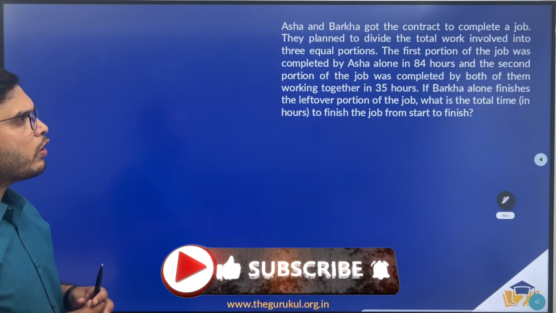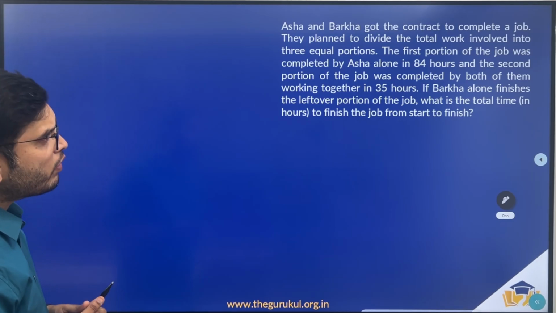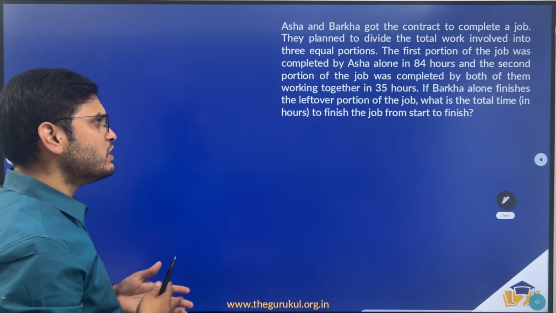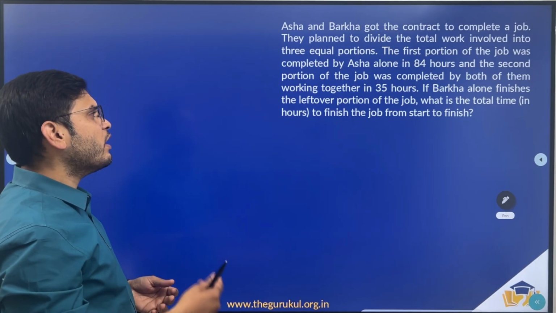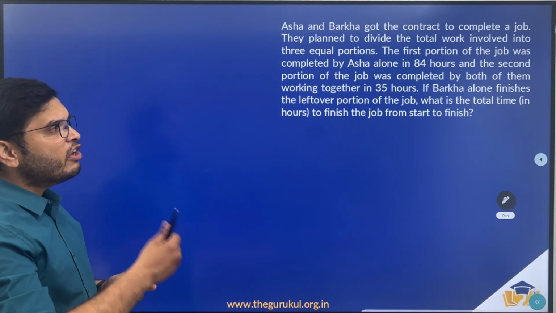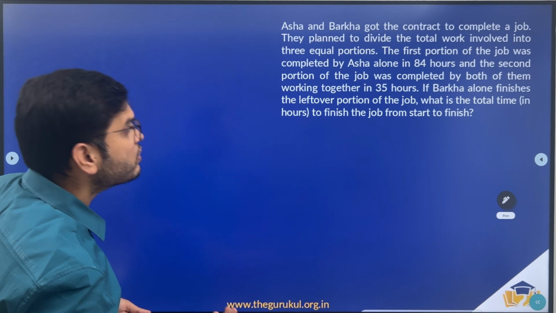Asha and Barkha got the contract to complete a job. They plan to divide the total work involved into 3 equal portions. The first portion of the job was completed by Asha alone in 84 hours, and the second portion of the job was completed by both of them working together in 35 hours. If Barkha alone finishes the leftover portion of the job, what is the total time to finish the job from start to finish?